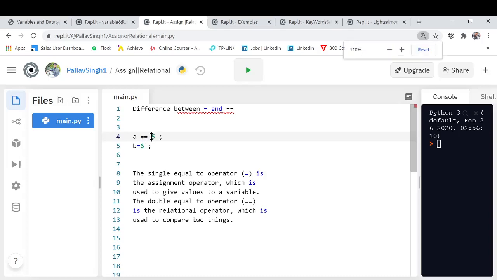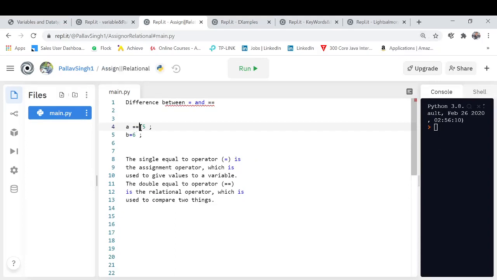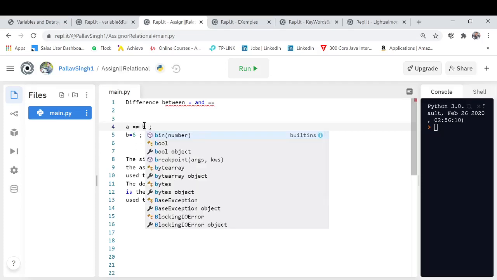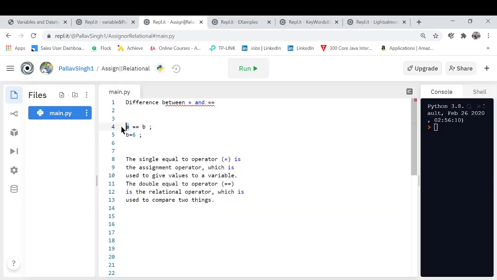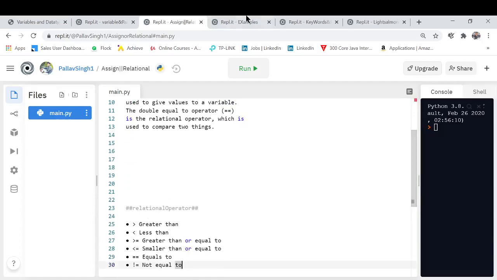How? It will signify that we are comparing between a and 5. So I'm going to use a double equals b, so I'm comparing between a and b. I'm not assigning the value of b into the box a, I'm just comparing these two values. So there is a major difference. The single equals helps you to assign a value. The double equals helps you to compare between values. Okay, relation operators have been taught.